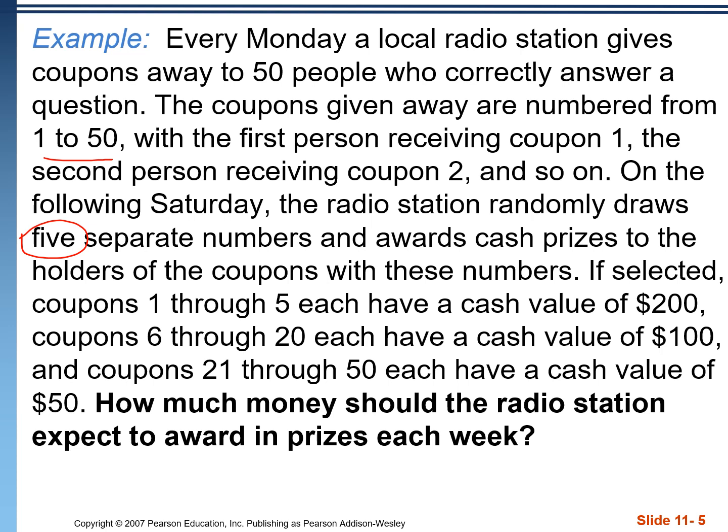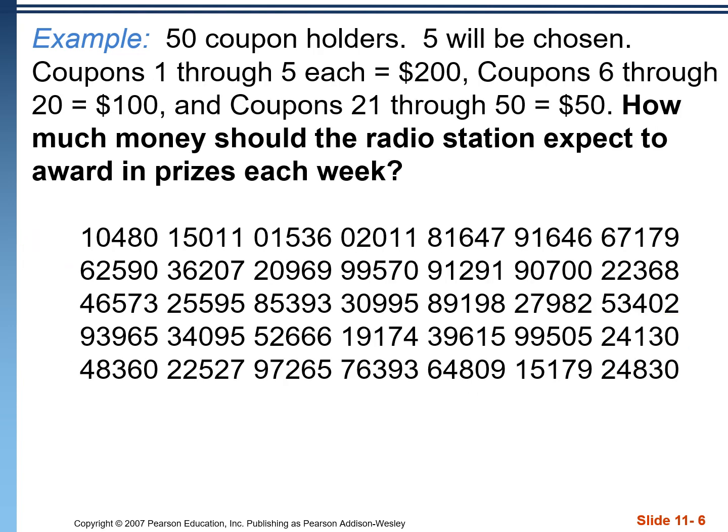If it's a coupon numbered 1 through 5, they get a value of $200. 6 through 20 gets $100. 21 through 50 gets $50. So the question is, how much money should the radio station expect to award in prizes each week? So here we have our problem condensed with the key information. 50 coupon holders, they're picking 5. If they pick a number 1 through 5, that winner gets $200. 6 through 20 is $100. 21 through 50 is $50. Okay, down here we have our random number table, which we're going to use to simulate choosing these numbers randomly.